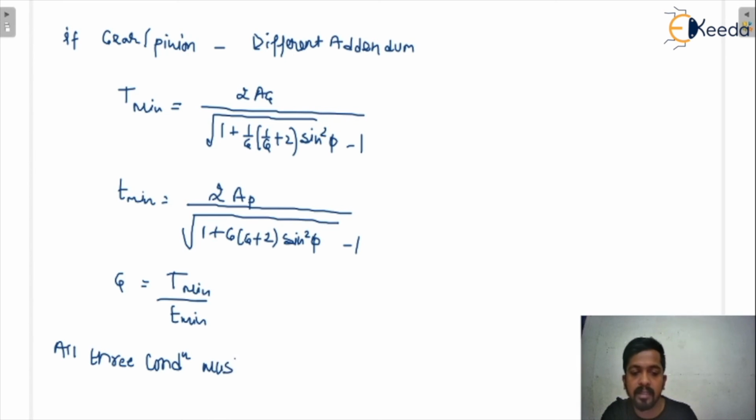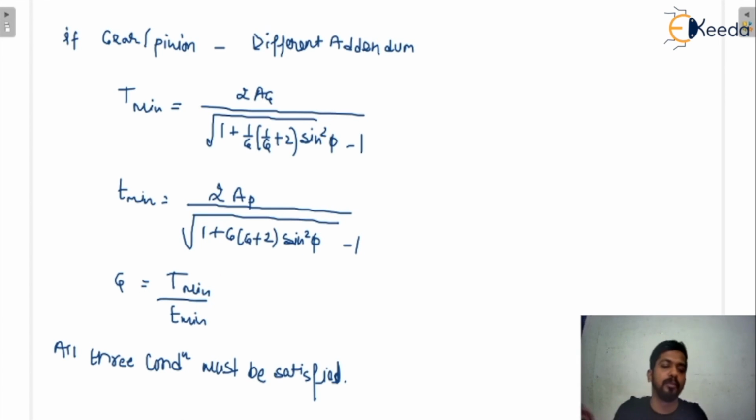Must be satisfied means if the gear ratio value comes out to be a fraction, like 3.52, you just have to rearrange the T minimum for gear and pinion in order to get an integer value for the gear ratio. The gear ratio value should be an integer. That is what it means that all three conditions must be satisfied.